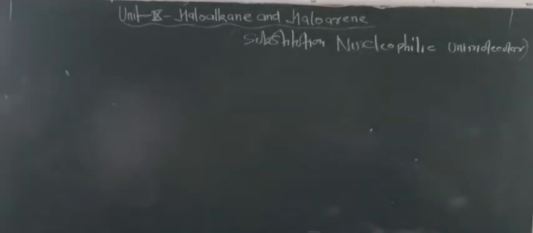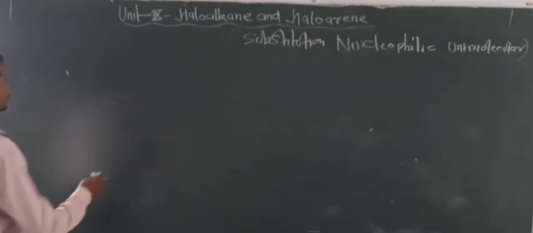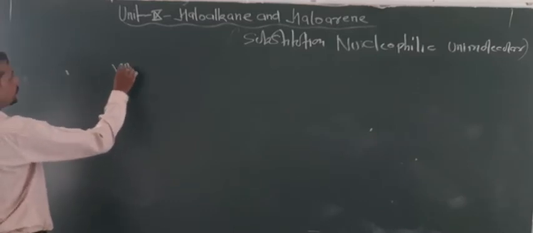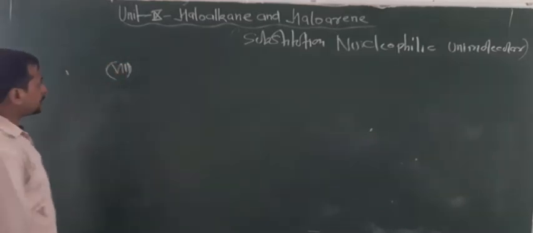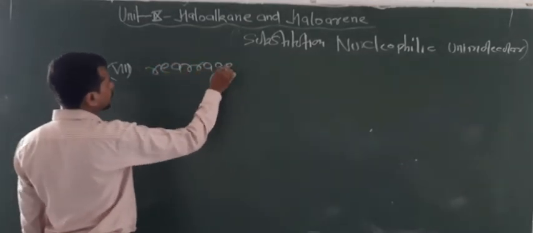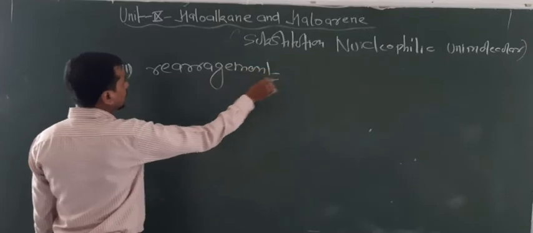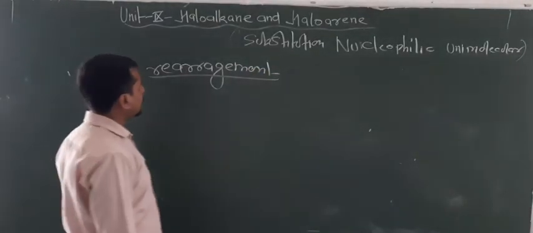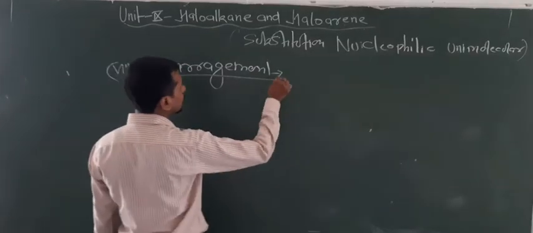So these are some basic points regarding the carbocations. One more point you have to note down: rearrangement. This I have told you, that in case of carbocations, the chance of rearrangement is more.